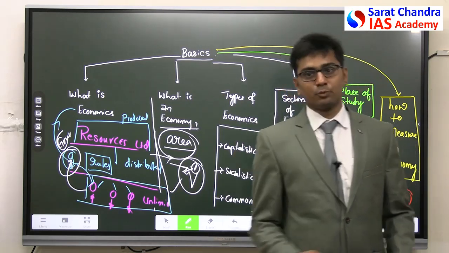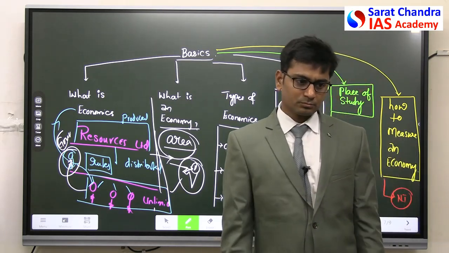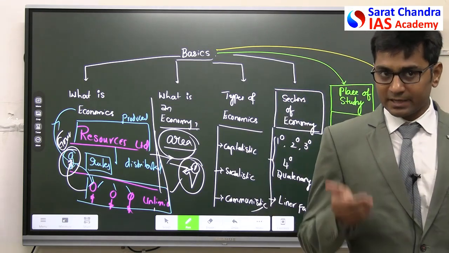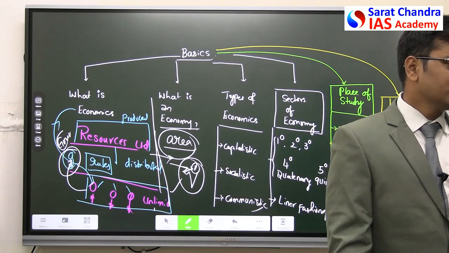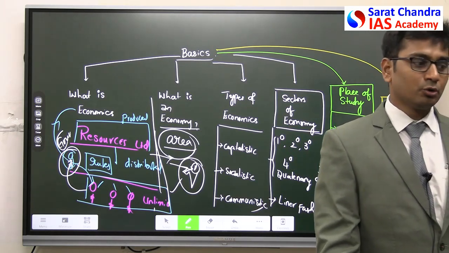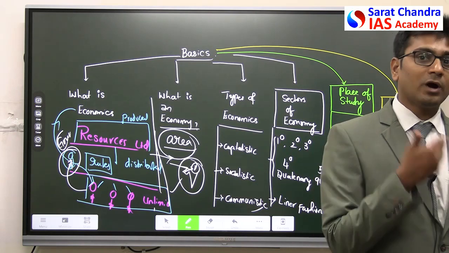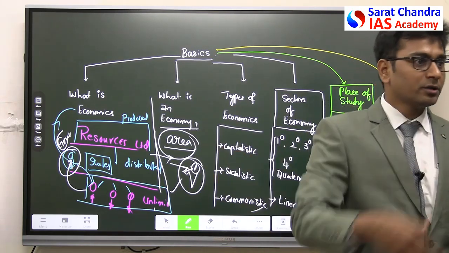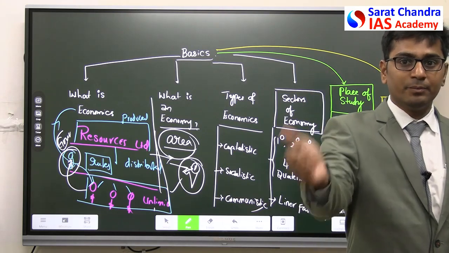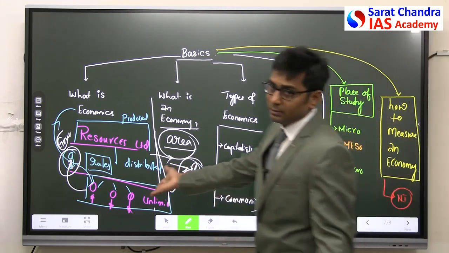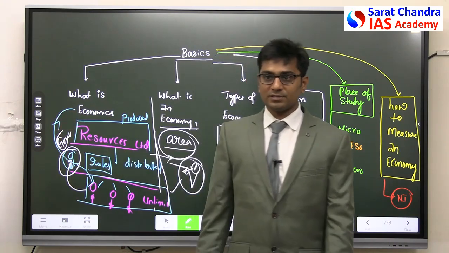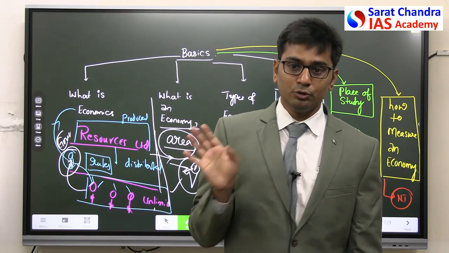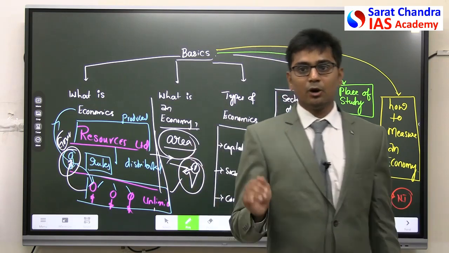Now how will private players produce and distribute? What the private players, the capitalists, said is, you don't tell me how much I have to produce, I know how much I have to produce. Now how do I know how much I have to produce? I will look at the market, I will look at the people, and based on the demand of the people, I will produce my goods and services. If there is more demand, more goods will be produced. If there is less demand, I will produce less. Now who are you to come and say how much it has to be produced?